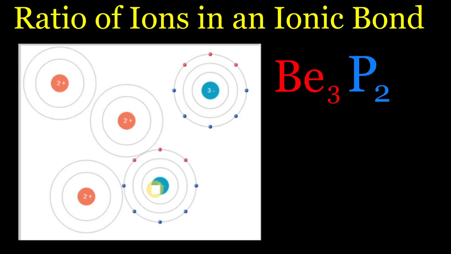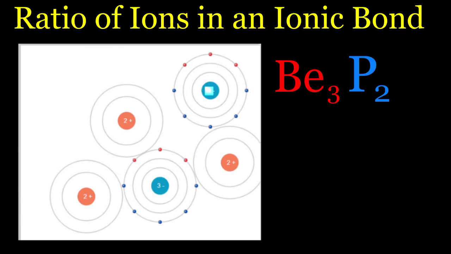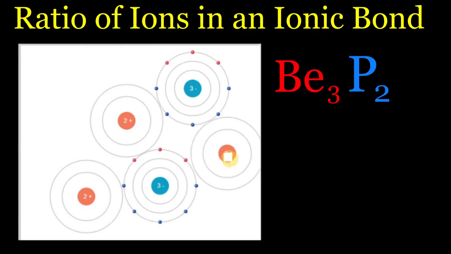So what's actually going to happen is these are going to form some kind of a crystalline structure where they alternate and are going to share and be mutually attracted to each other. So this is what we mean by the ratio has to do with it. Now you'll notice that this was a -3 and this was a +2, and it took 3 of these to make 2 of those. So look at common multiples as a way to think about these ratios. So this is how you deal with it if they're not equal charged, if they have different charges like a 1 or a 2.